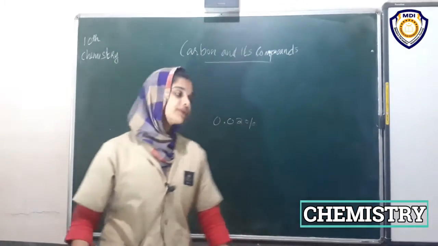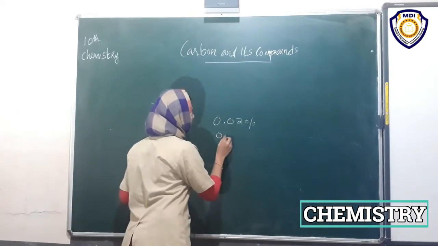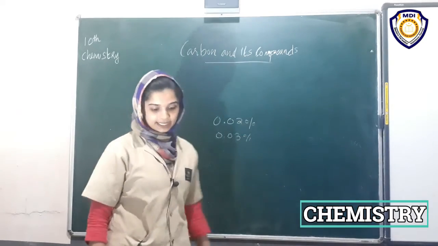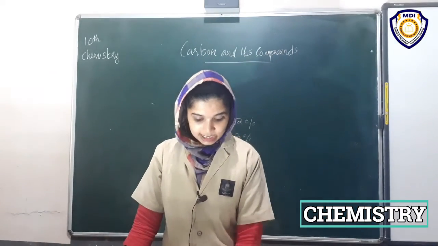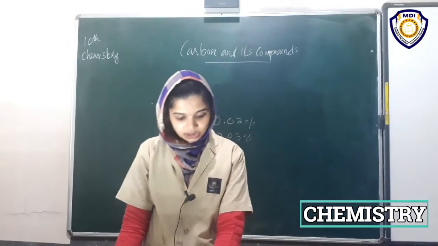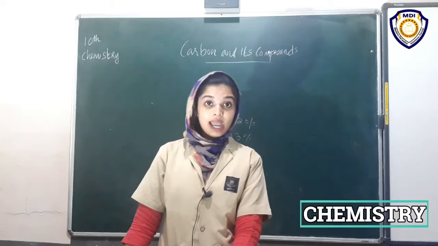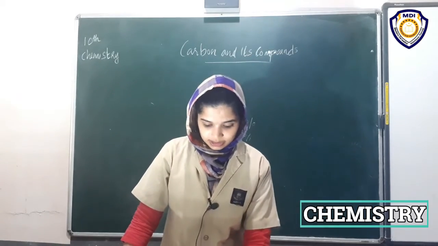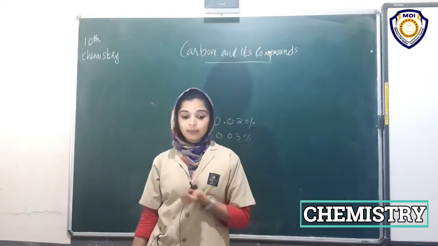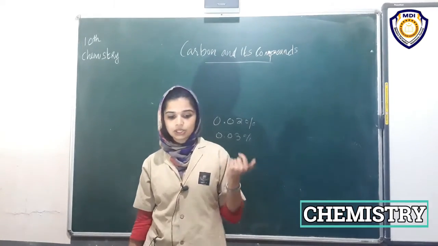And in the atmosphere there is 0.03%. And in spite of this small amount of carbon available in nature, the importance of carbon seems to be immense. Okay, so in this chapter we are going to discuss the properties of carbon which make carbon so important to us.